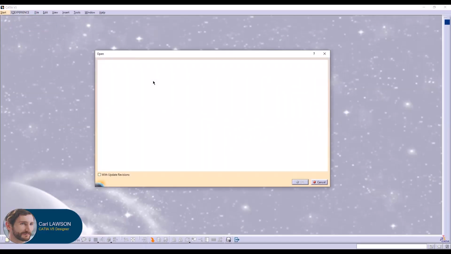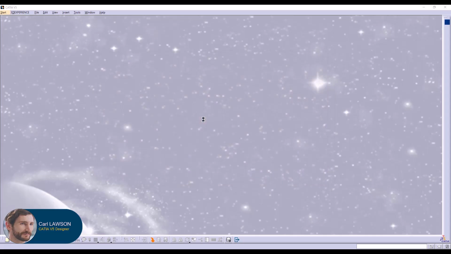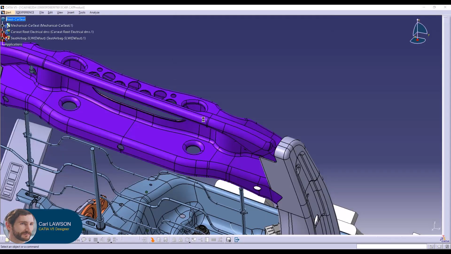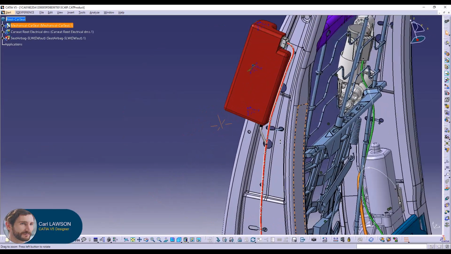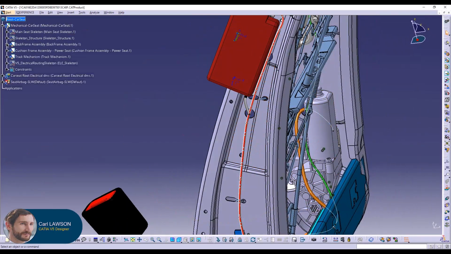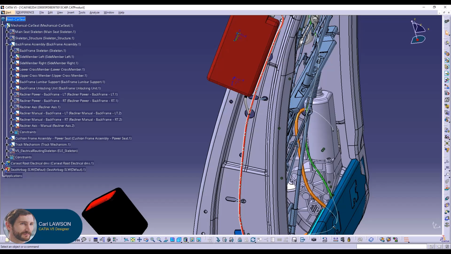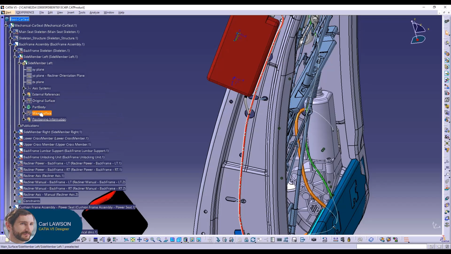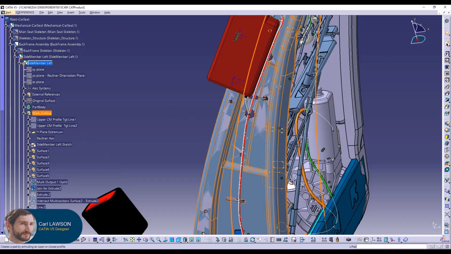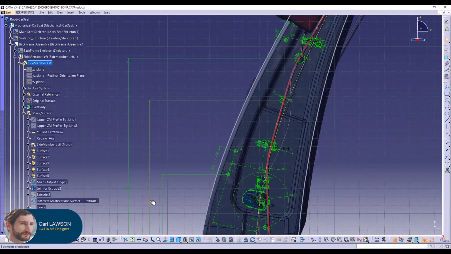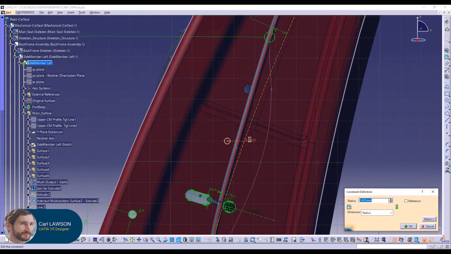Carl opens the car seat design and a message informs him that the opened data contains non-CATIA V5 native data. Those data are emulated so Carl can manage his modifications in the context of the multicad structure. Carl modifies the CATIA V5 design and he can refer to the display of the 3DEXPERIENCE electrical bundle. Errors are reduced because he can perform modifications directly at the right place.